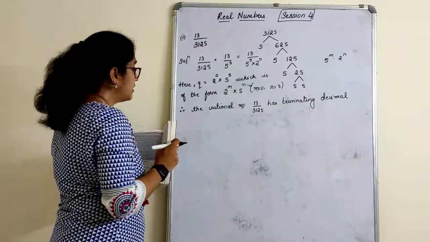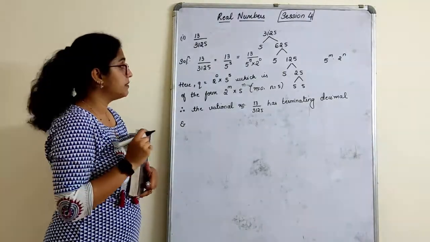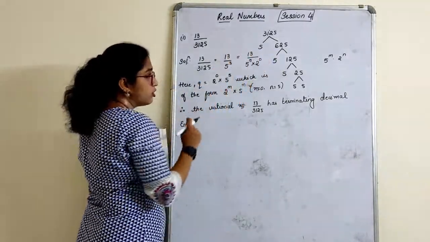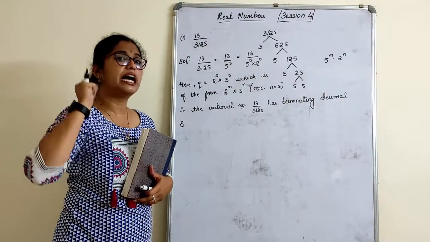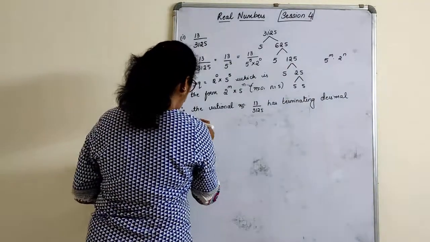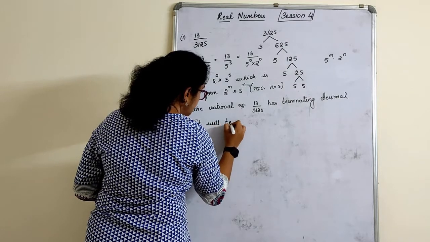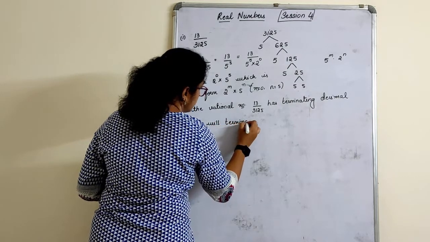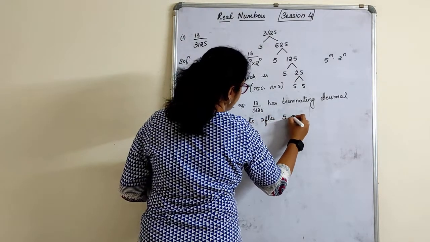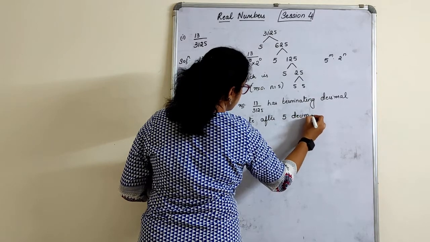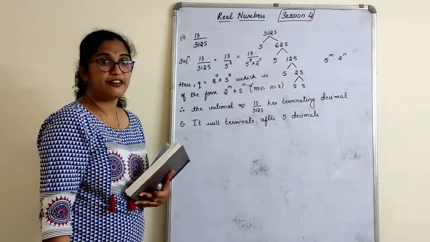Okay. The second question is, and I have also asked, after how many decimals will it terminate. Okay. Come to the denominator. Check the power. What is the power here? 5 and 0. What is the highest power? 5. Therefore, it will terminate after 5 decimals. That's the answer, children. This is how you should know. It will terminate after 5 decimals.